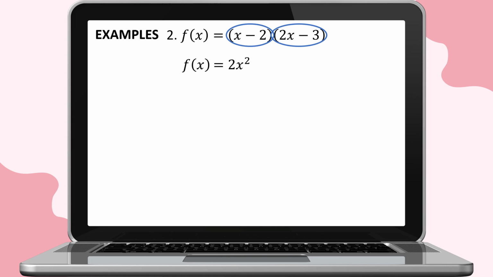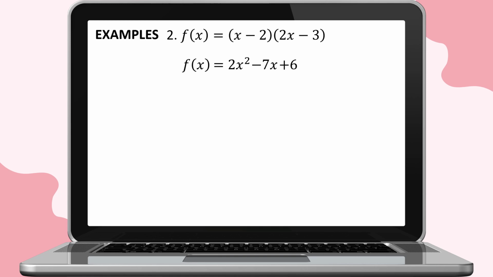For our second example, we'll have f of x equals the product of the difference of x and 2 and the difference of 2x and 3. Get the product of x minus 2 and 2x minus 3 using FOIL method, and you'll get f of x equals 2x squared minus 7x plus 6. Since our function is now written in its general form, we can now identify the values of a, b, and c.